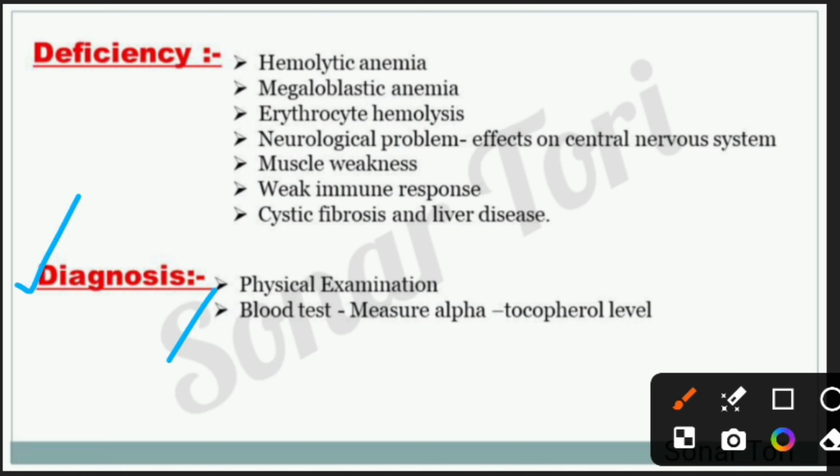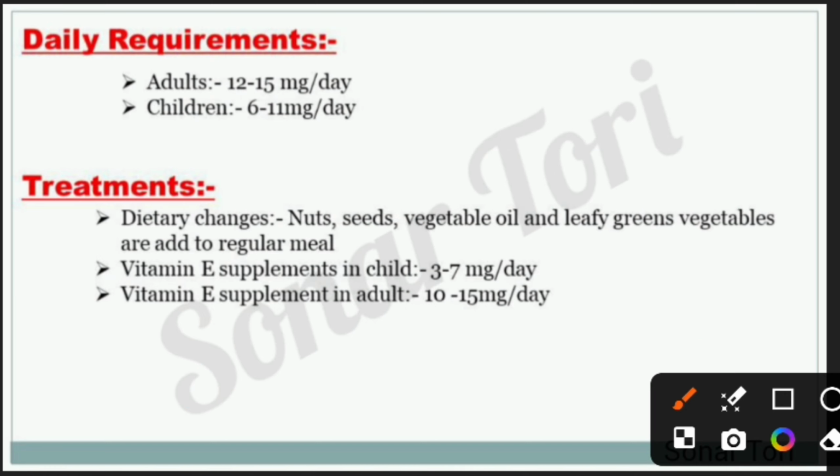Diagnosis. Physical examination and blood tests, including measuring the alpha tocopherol level, are done in the laboratory. The daily requirement of vitamin E in case of adults may be 12 to 15 mg per day, and in case of children it may be 6 to 11 mg per day.